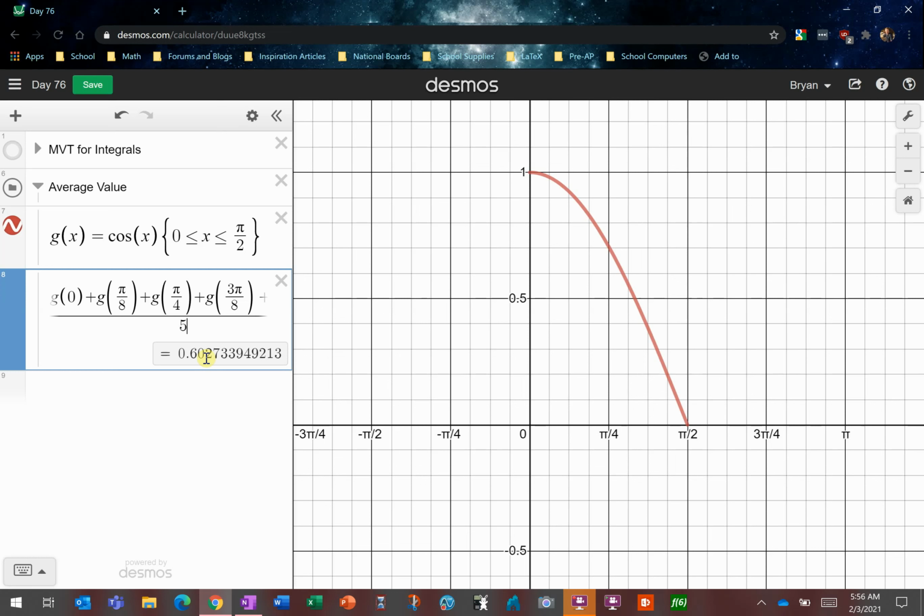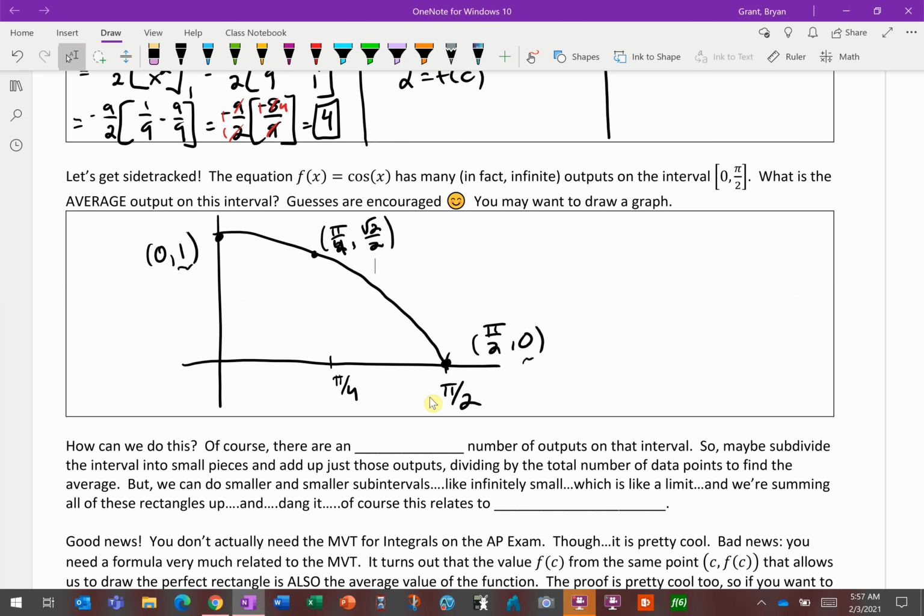Well, if you want the average output, wouldn't you technically have to add up every single output here? And there's an infinite number of outputs, so that might take you a while. Well, you might say, to get a really good approximation, couldn't we continue the same process where we go through and split it into smaller and smaller subintervals? Maybe I do pi over 16s next, or pi over 32s, and start dividing by something like that. And the answer is sure. In fact, that's how you could find a very, very good approximation.